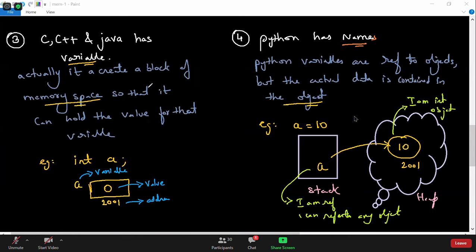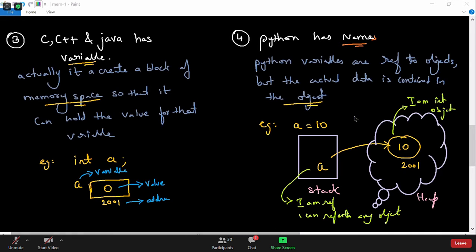Next, we talked about how C++ and Java have variables, but Python has names. They don't have the variable concept actually. When we create a variable, it gives you memory space so that it can hold the value for that variable. So whenever we say int a, what happens? A memory block will be allocated at compile time, and it gives a variable name called a, and it has a value and an address. So if I ask you what is a here, you will say a is a variable.